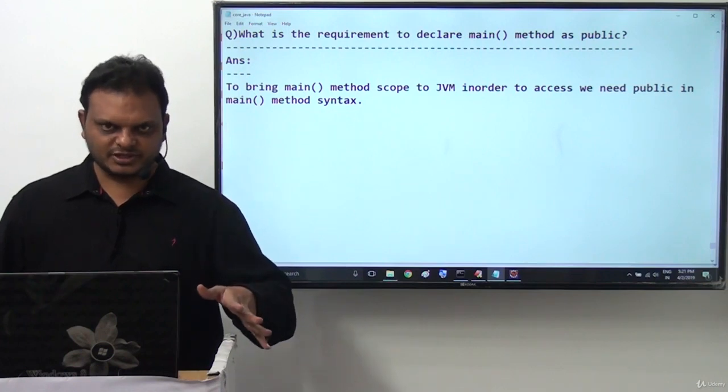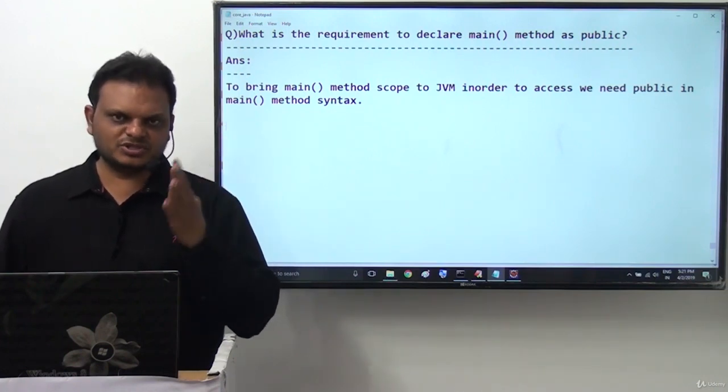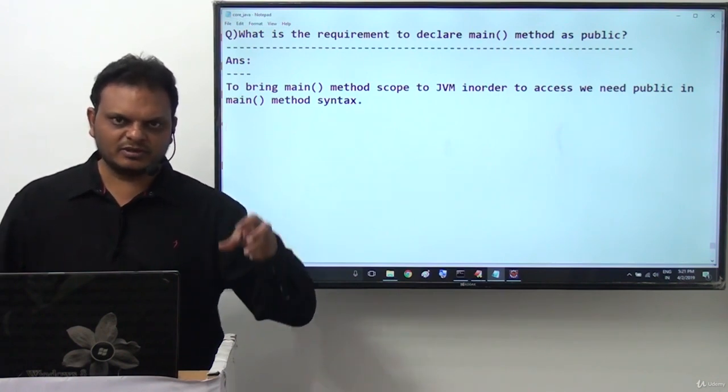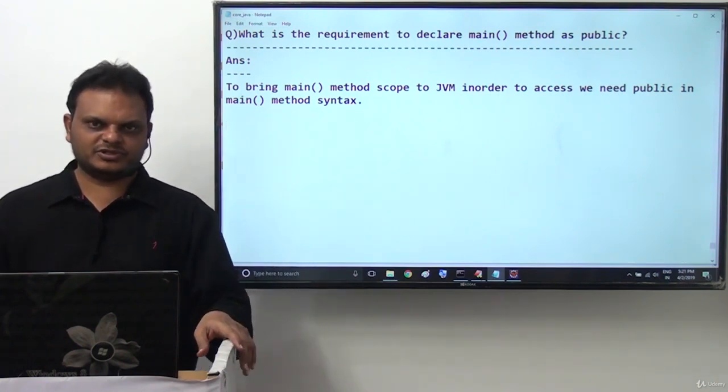So because of that reason, to bring main method scope to the JVM in order to access it, we have to declare that main method as public. This is the point we have to understand.